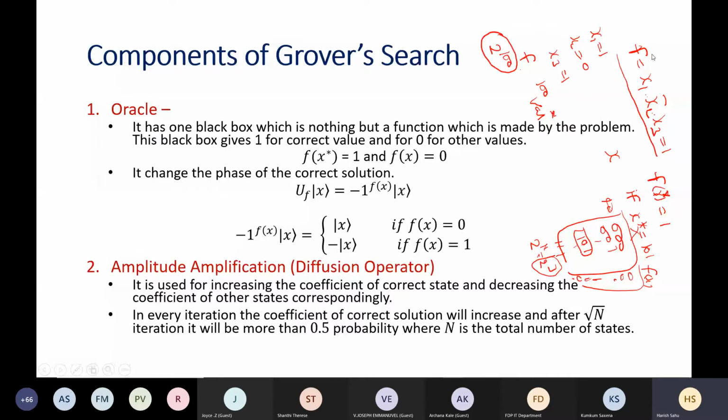But in real life, the variables x1 to xn will be in the hundreds, and the function will be complex, not just a simple AND of these, but a complex function. So if you do brute force, you have to search the entire space. That space is basically 2 to the power n, and here it is 2 to the power 3. So that is the order of effort you require classically for this kind of satisfiability. But Grover claims that we can do the same thing in order square root of capital N.